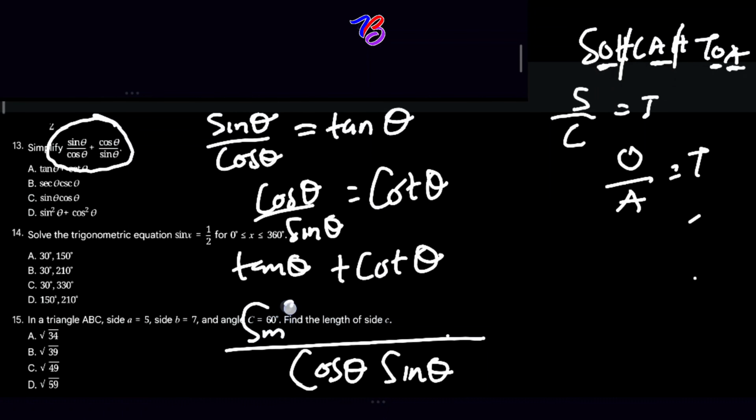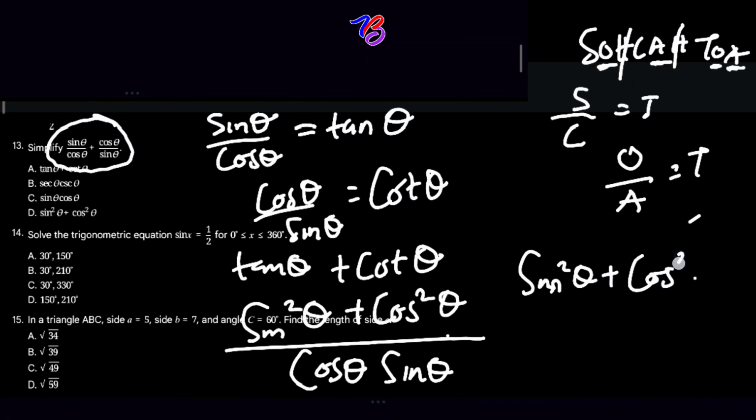Sin square theta plus cos square theta. This is to guide you to know what you are doing, please. If you use the identity, you will know that sin square theta plus cos square theta is equal to 1. So that we now have 1 over cos theta sin theta.